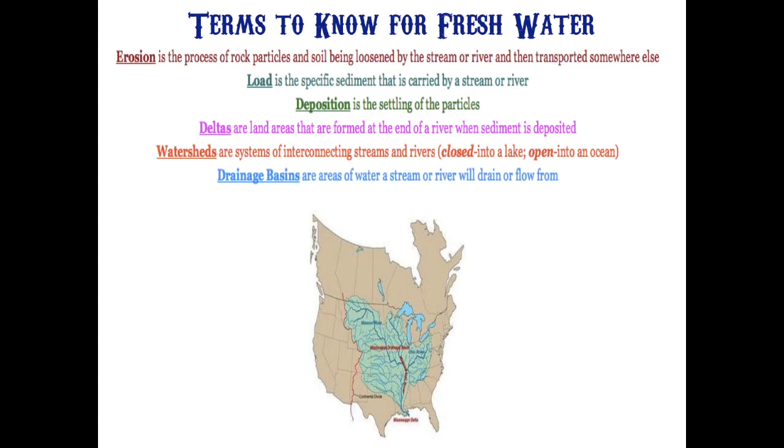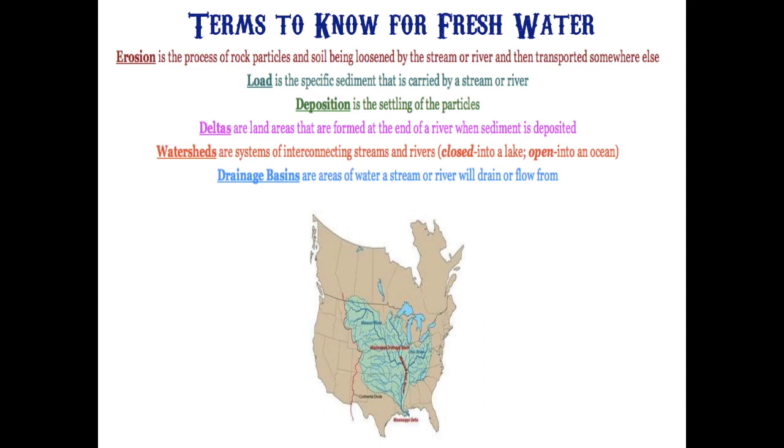But a watershed, we said, watersheds are going to drain from certain areas of the land, but it's going to connect and interconnect between streams making a river. Now, it can also drain and interconnect into a lake and drain into a lake. If that stream empties and drains into the ocean, that is going to be called an open watershed.